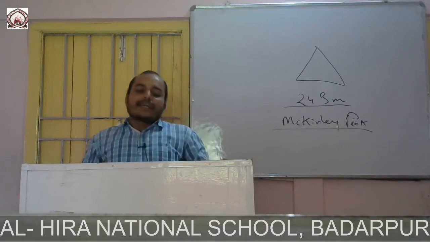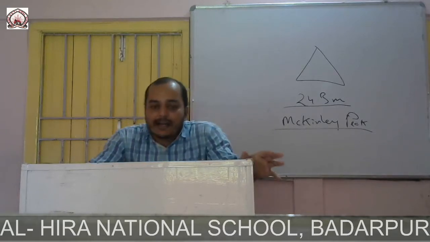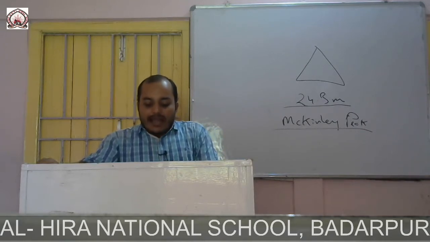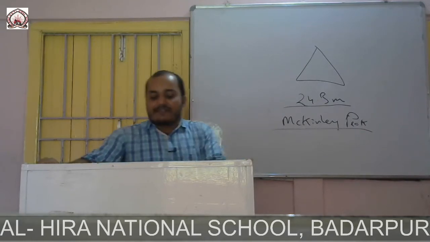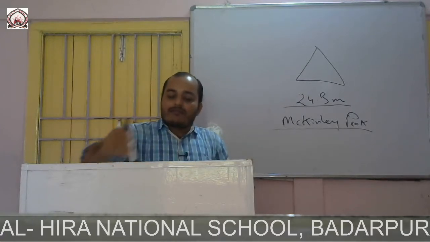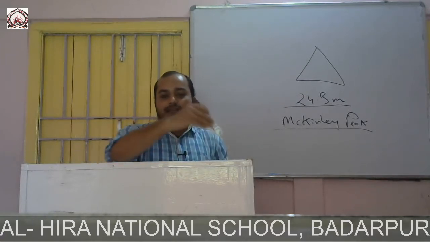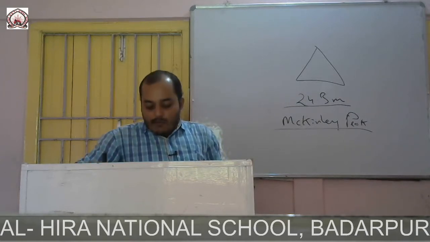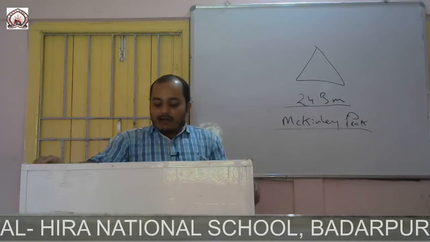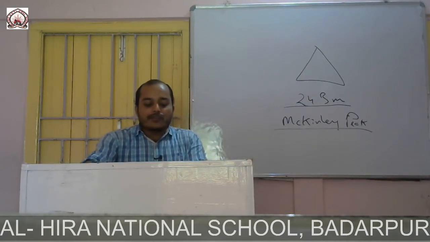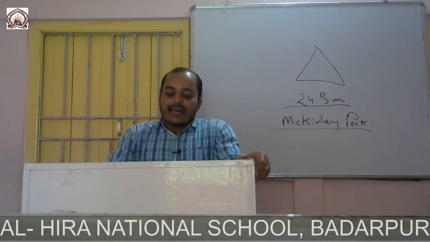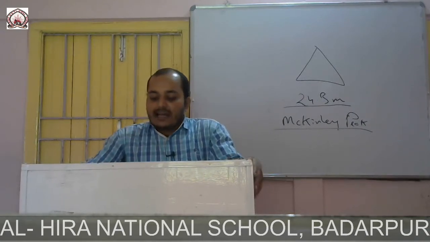Now the continent of South America is surrounded by the North America, Caribbean Sea on the north, Southern Ocean on the south, Atlantic Ocean on the east, and Pacific Ocean on the west. So this continent is surrounded by water bodies on all 4 sides. Now Brazil, Colombia, Venezuela, Ecuador, Peru, Bolivia, Argentina, Chile, etc. are there. Altogether 12 countries are there in this continent.